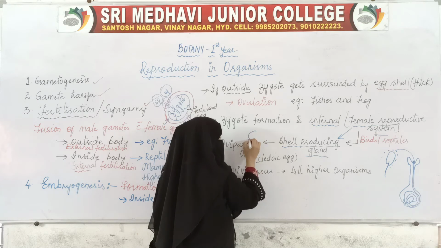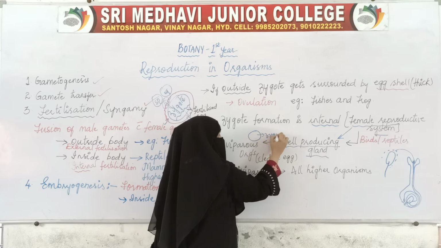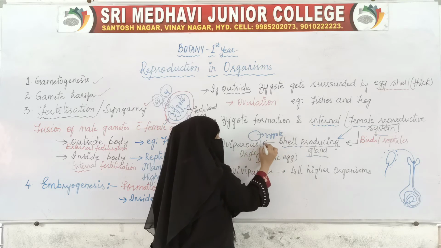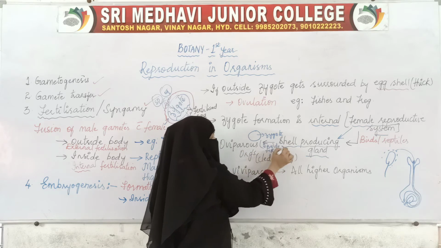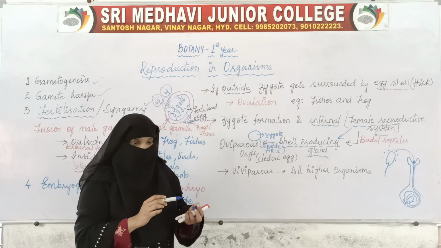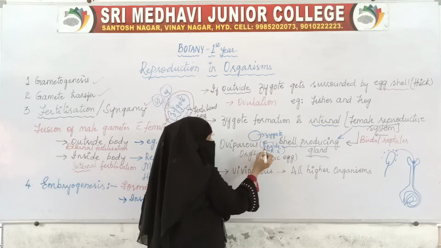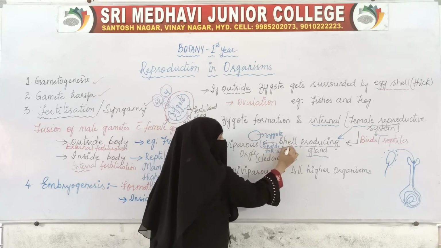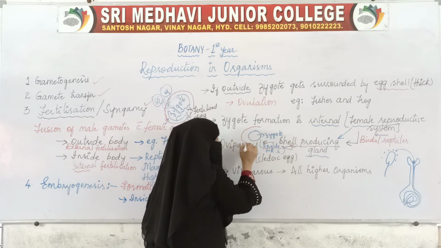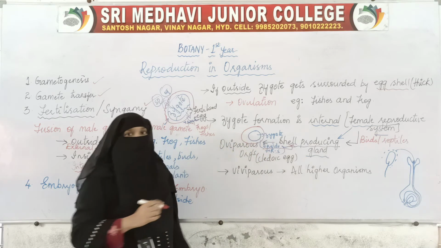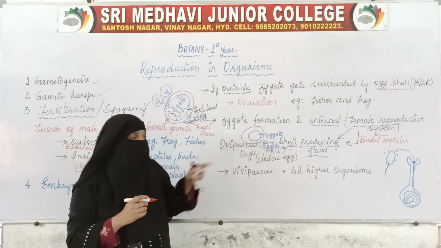For example, this is the fertilized egg, that is the zygote. Where is it? It is inside the female reproductive system. Now inside the female reproductive system there is a gland which is called the shell producing gland. So this shell producing gland will make a cover outside the fertilized egg, that is the zygote. It will make a shell.